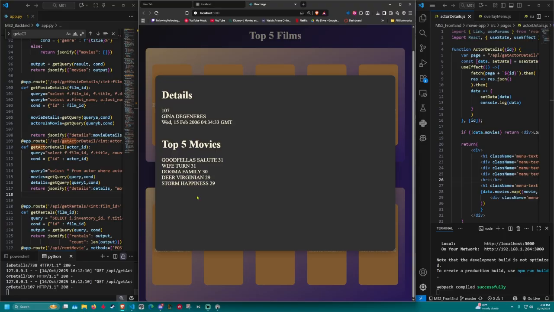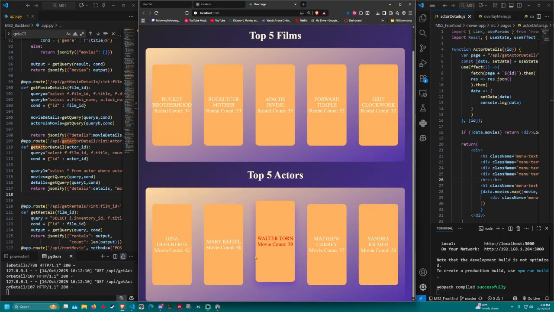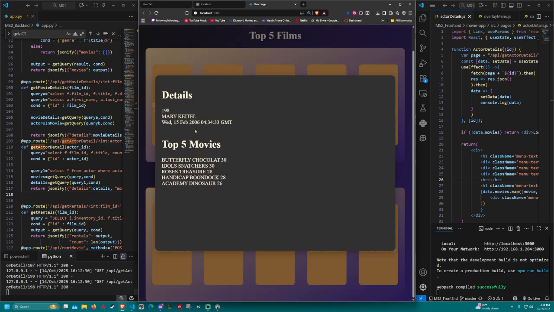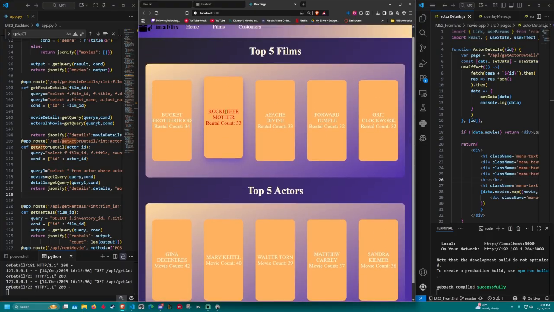So here, if we click on one of the top 5 actors, we can see their details. It'll be their actor ID, their first and last name, and the last time they were updated. Under it, we'll be able to see their top 5 movies. Here we have Goodfellas Salute, and it'll show how many times it's been rented. Here we have Mary Keetle, Matthew Carey, Sandra Kilmer, the list goes on.